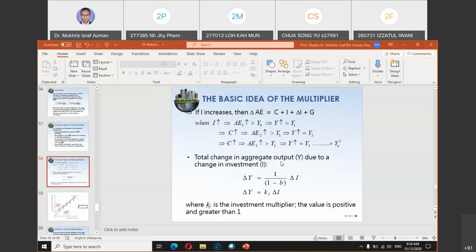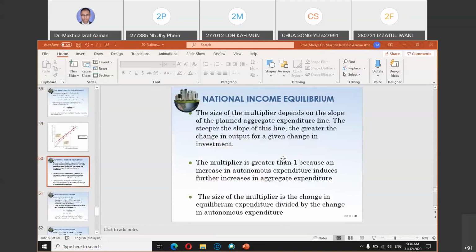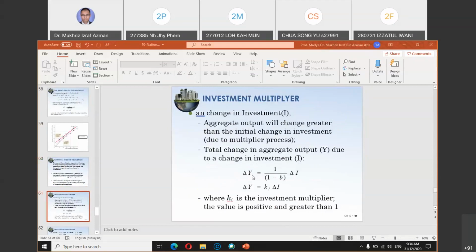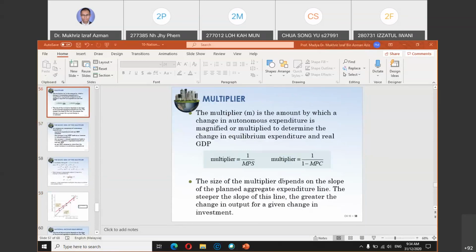Okay, so you have 3 types of multiplier. One is the investment multiplier. How do you calculate investment multiplier? Just look at this formula: 1 divided by 1 minus B, multiplied by change in investment. Okay, 1 divided by 1 minus B. Recall just now the formula of multiplier here: 1 divided by 1 minus MPC. So this is actually 1 minus B.